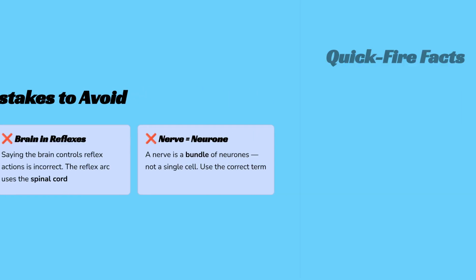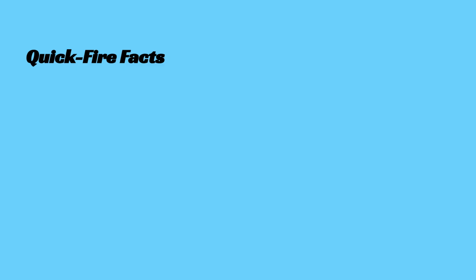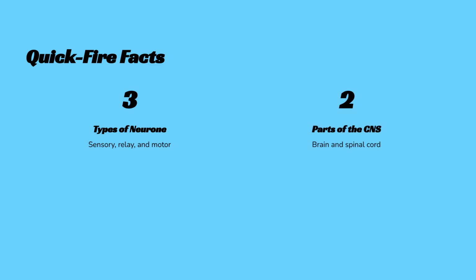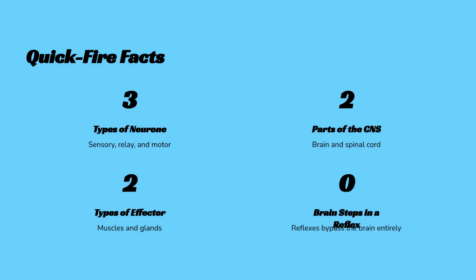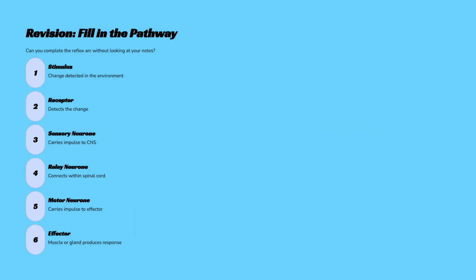Let's review quick-fire facts. There are 3 types of neuron: sensory, relay, and motor. The CNS has 2 parts, the brain and spinal cord. Effectors are muscles and glands. Reflexes bypass the brain. Remember the complete reflex pathway: stimulus, receptor, sensory neuron, relay neuron, motor neuron, and finally, the effector that produces the response. Ensure you can recall each step for your exam.